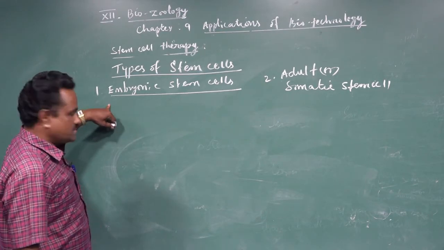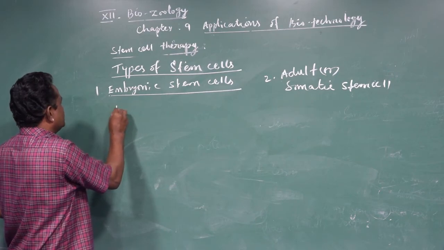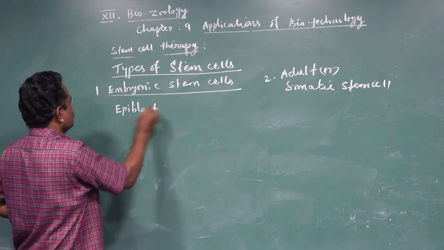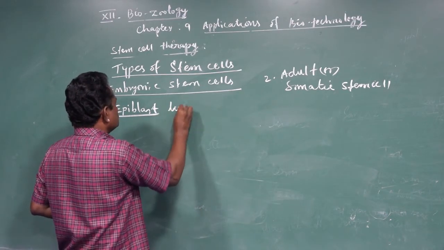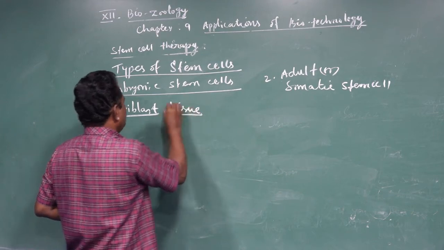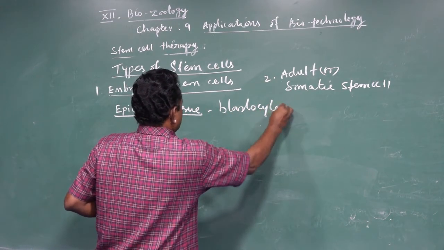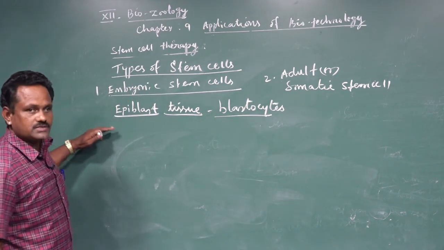This embryonic stem cell is derived from the epiblast tissue of the blastocyst. So what is a blastocyst?